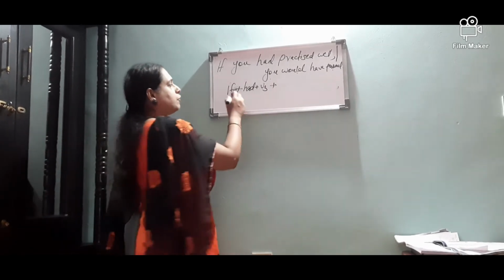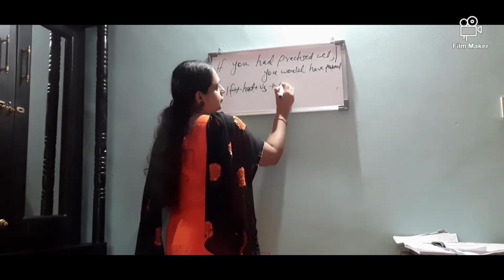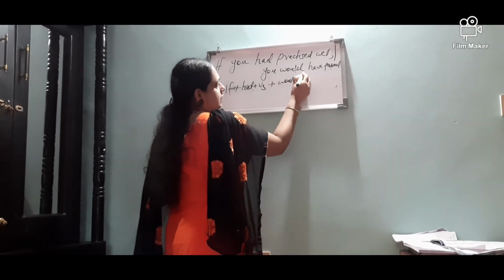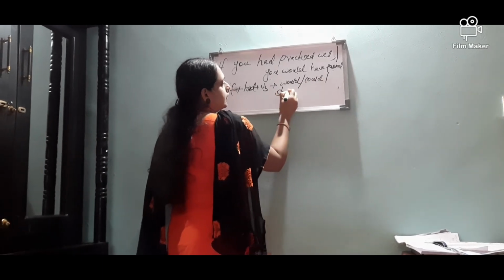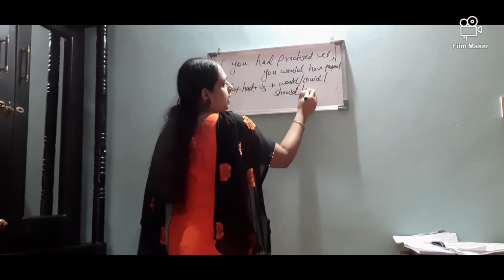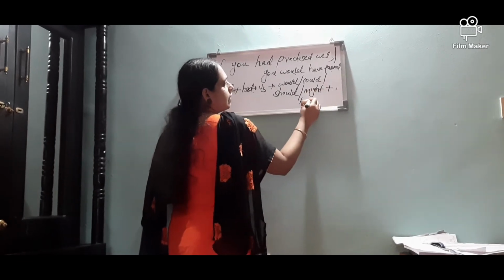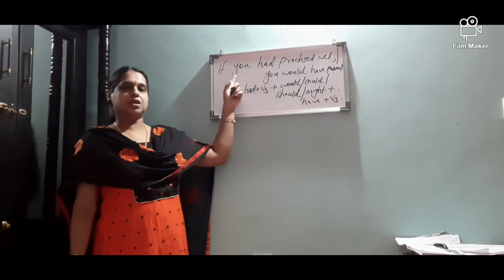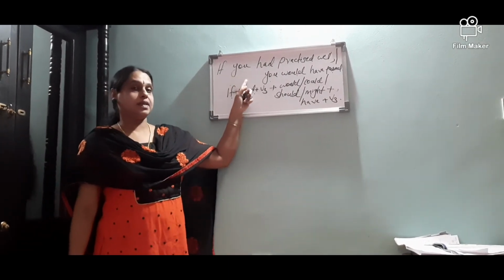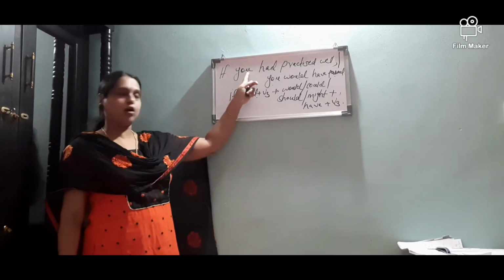That means if plus had plus V3 plus would, could, should or might plus have plus V3. So this conditional clause expresses impossible condition. So this is not possible.